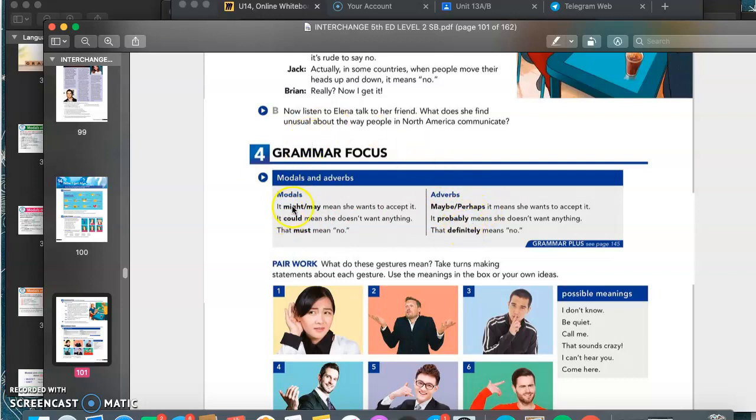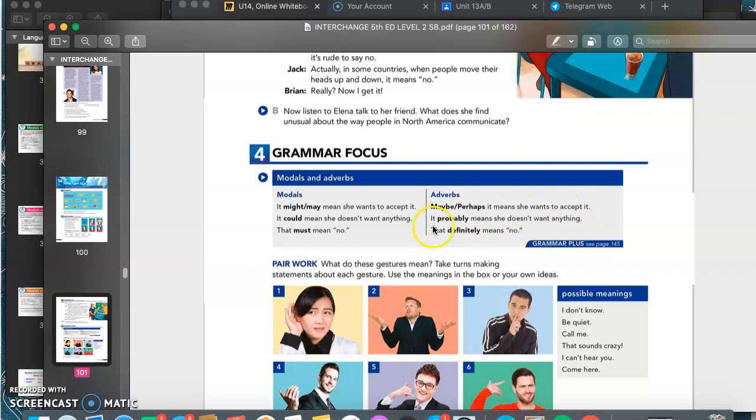So we have this sentence, it may mean she wants to accept it. Again, this is a possibility. If it says it could mean she doesn't want anything, this is a possibility as well. But if I say that must mean no, that is something that I am sure about. Same happens with the adverbs. If I say maybe or perhaps, it means she wants to accept it, it's because there is a possibility, a chance.